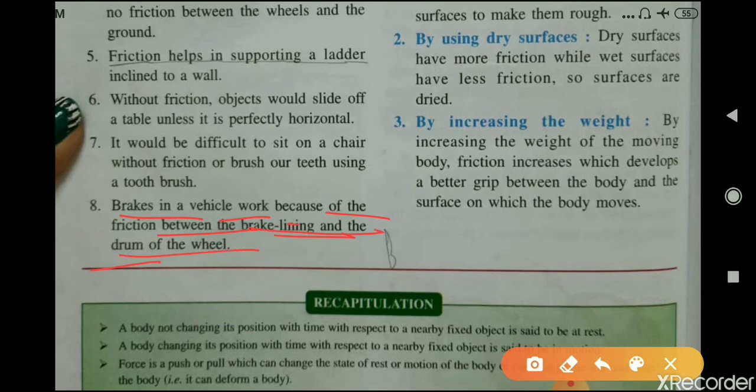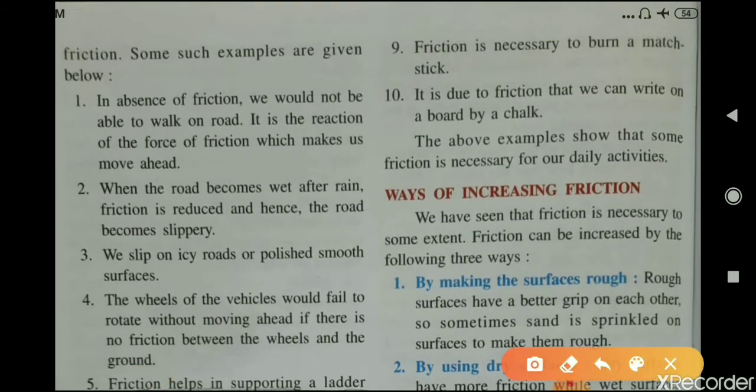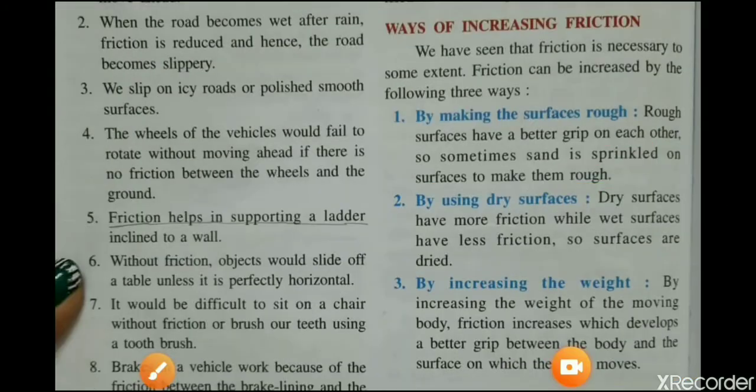Okay. Now next is, friction is necessary to burn a matchstick, and it is due to friction that we can write on a board with a chalk. Okay, so these are the examples that show that some friction is necessary in our daily activities.